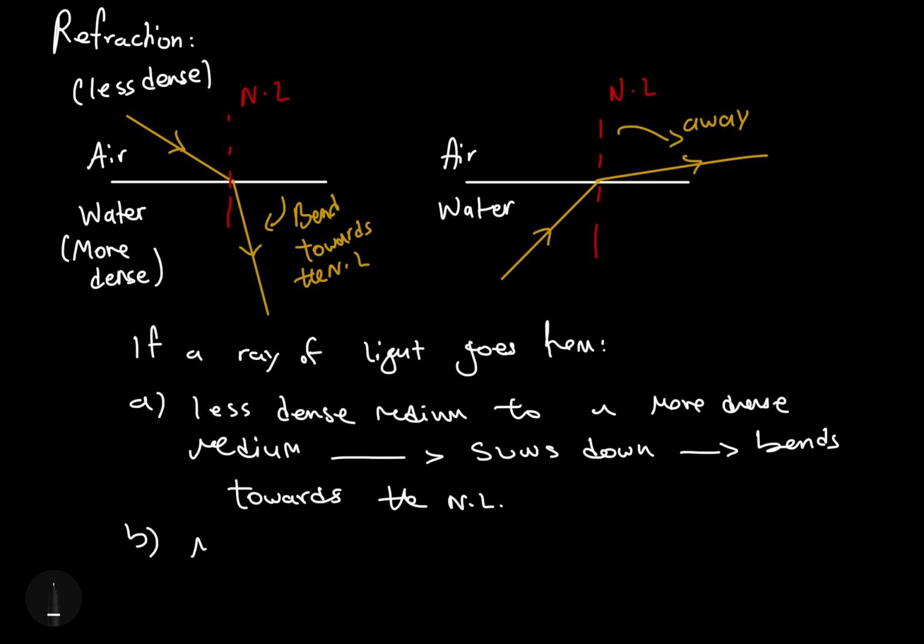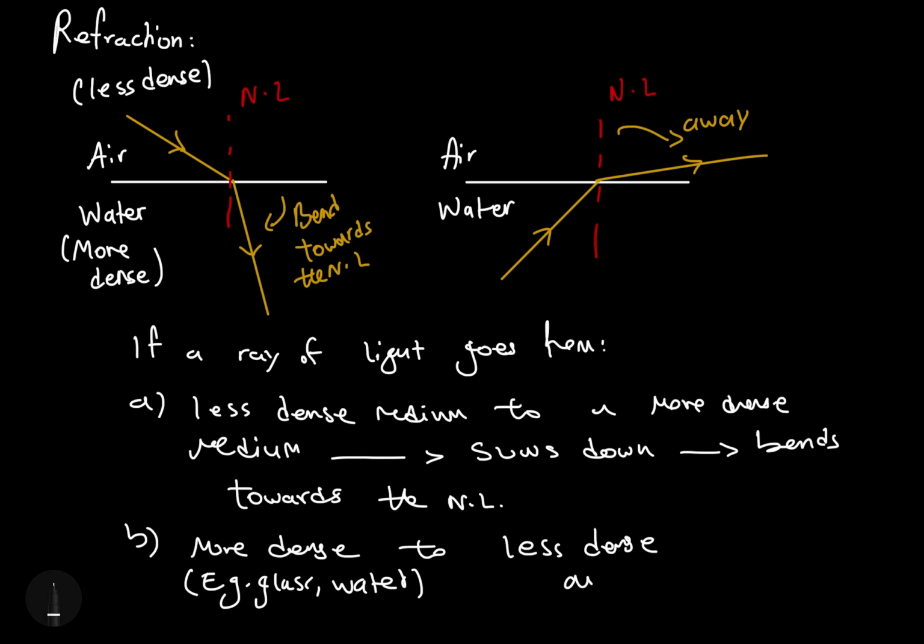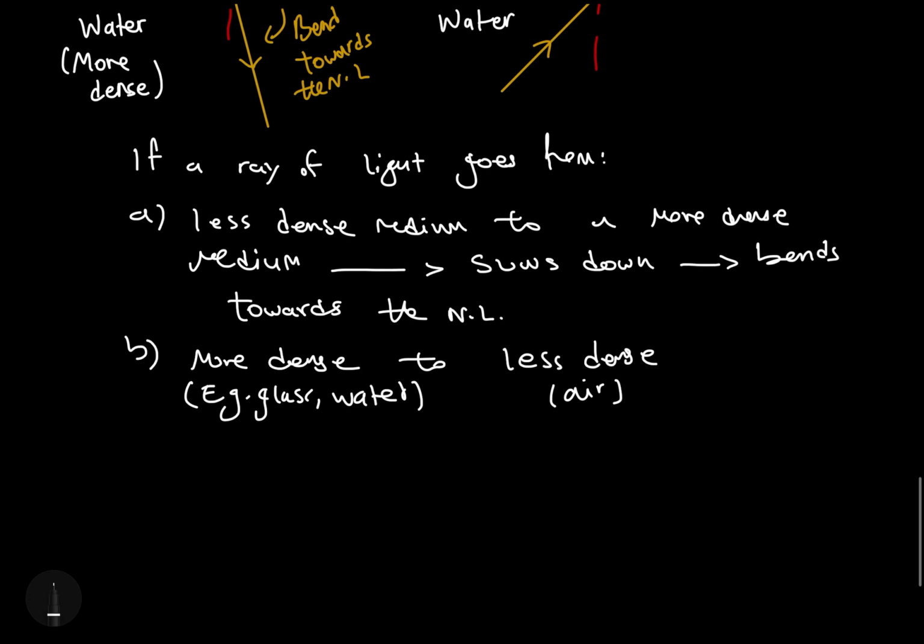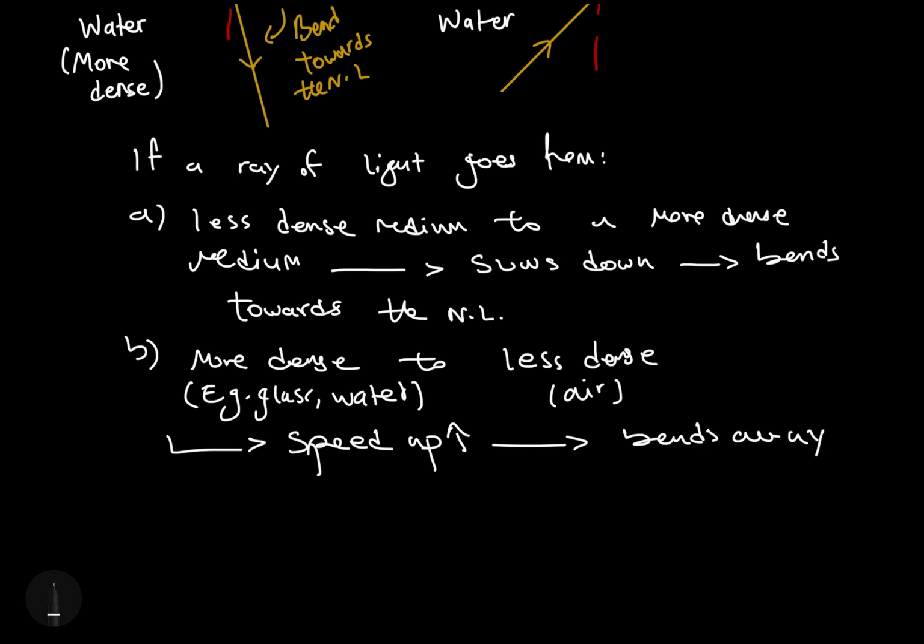If the same ray of light goes from something that is more dense to a medium that is less dense, for example, it goes from glass, from water, from diamond into air, which is definitely less dense than them, then what's going to happen is the ray of light is going to speed up. And because it speeds up, it's going to bend away from the normal line.